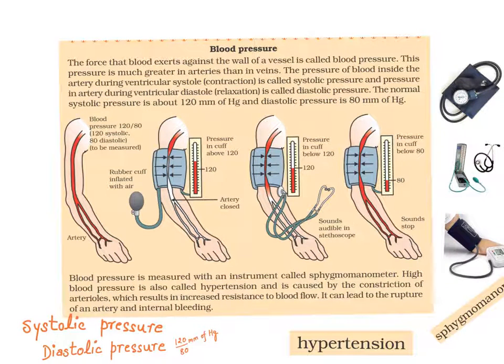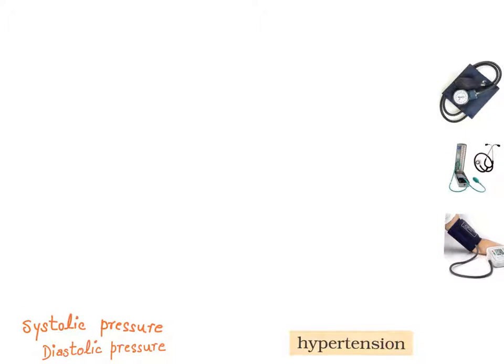Blood pressure. The force that blood exerts against the wall of a vessel is called blood pressure. The blood pressure is written in the form of systolic pressure and diastolic pressure. What is the meaning of systolic and diastolic pressure? Let's first talk about systolic pressure.